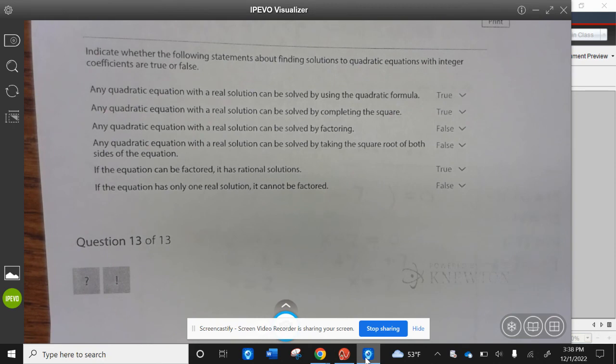False. Any quadratic equation with real solutions can be solved by taking the square root of both sides of the equation. That's false. If the equation can be factored, it has rational solutions. True. If the equation has only one real solution, it cannot be factored. False. All right, go and finish up your examples, start working on your assignment, and have a wonderful Wildcat day.